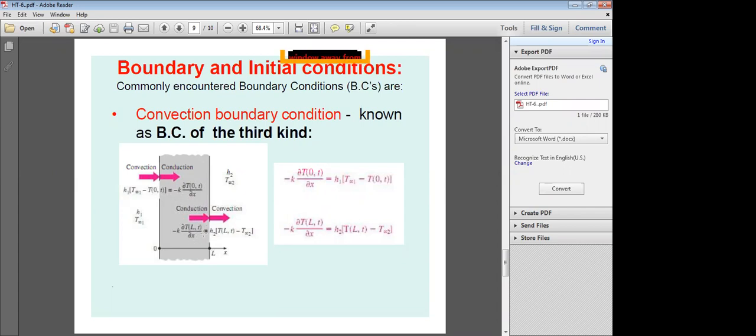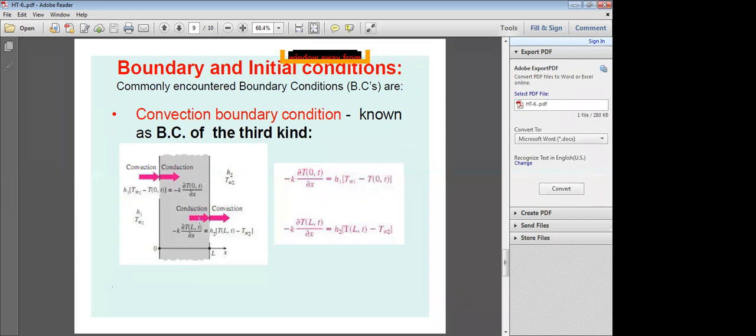Where is that conduction heat going? It is going out and becoming convection heat transfer, because you are heating the fluid here. Fluid will be there, air will be there. That's why conduction heat transfer is equal to convection heat transfer. Here h2 is the convective heat transfer coefficient for the second medium, the second fluid. T free stream 2 is the free stream temperature of the second fluid. That may be air, liquid, water, or any other fluid.